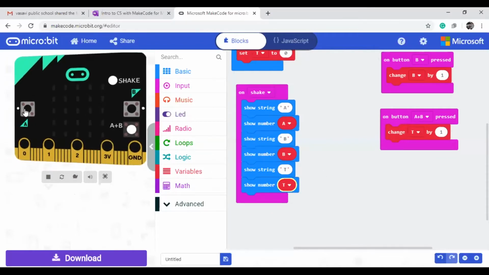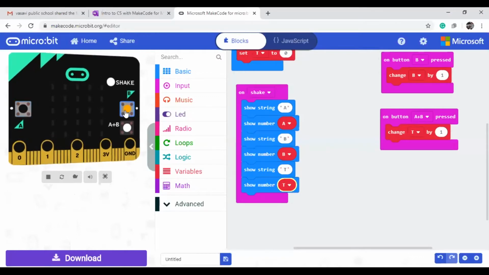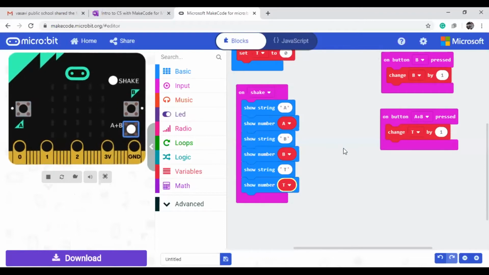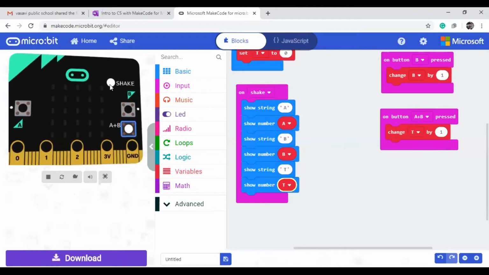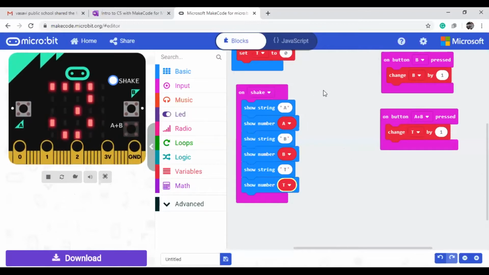Now I'm pressing the A value. I press it some times, and the B value also, and the T value also. Now if I want to see the result, how can I see? I just need to shake: A value 4, B value 3, and T value 1. This way I can see the result.